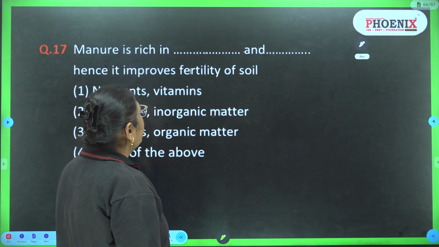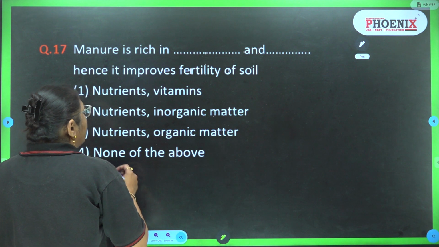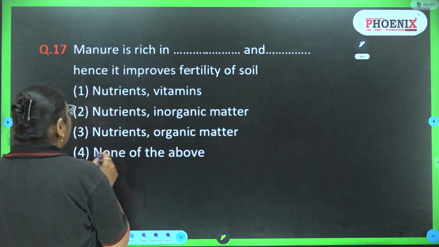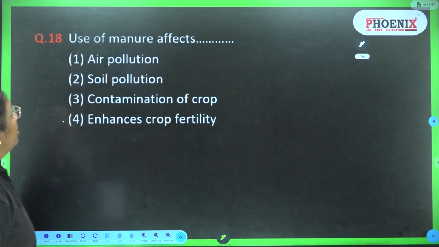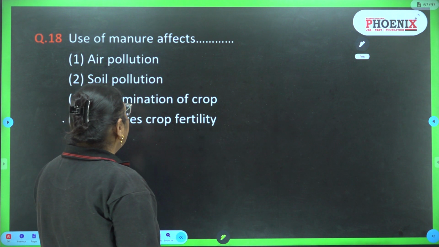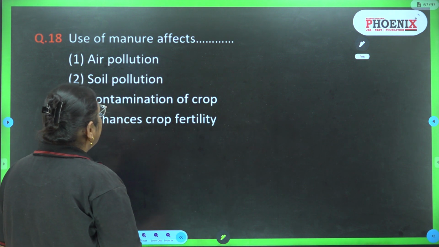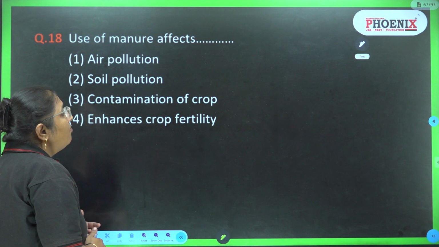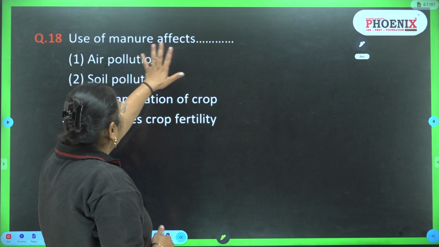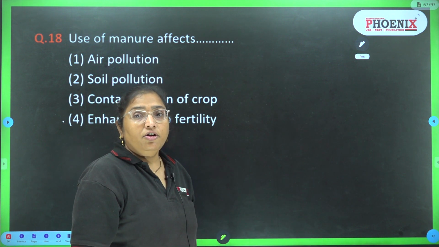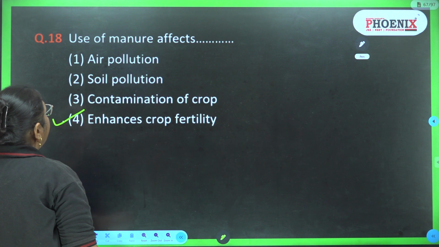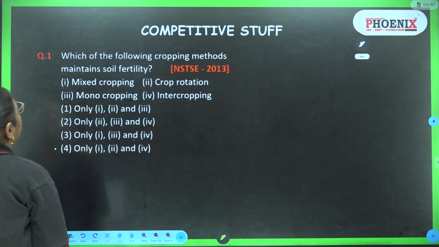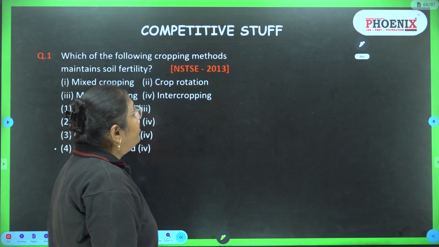Question number 17. Manure is rich in organic matter and nutrients. So the answer is third. Use of manure affect air pollution, soil pollution, contamination of crop, enhance the crop fertility. Okay, so manure will not affect any kind of pollution, so this will enhance the crop fertility. Answer is fourth. Now it's competitive stuff.